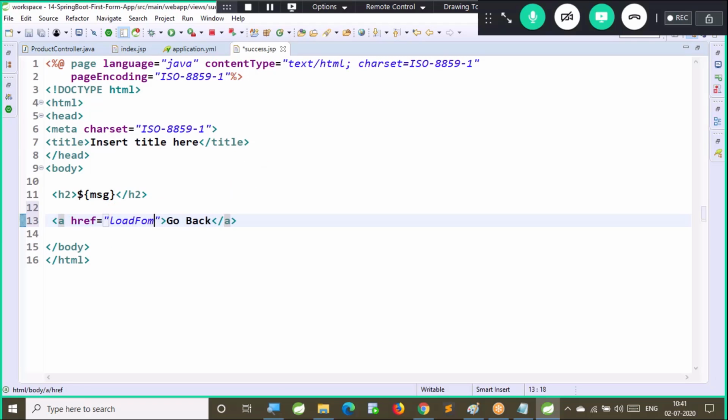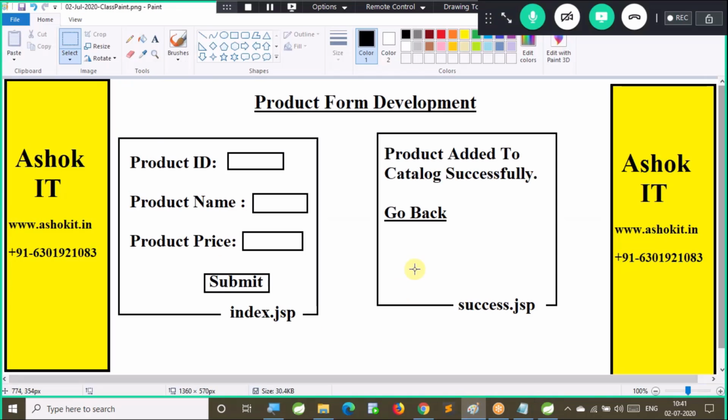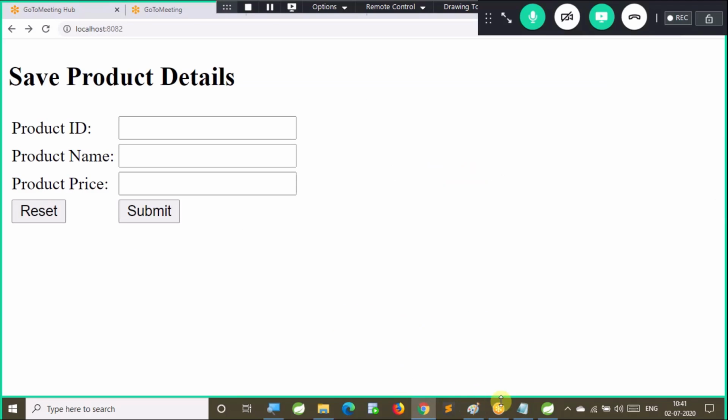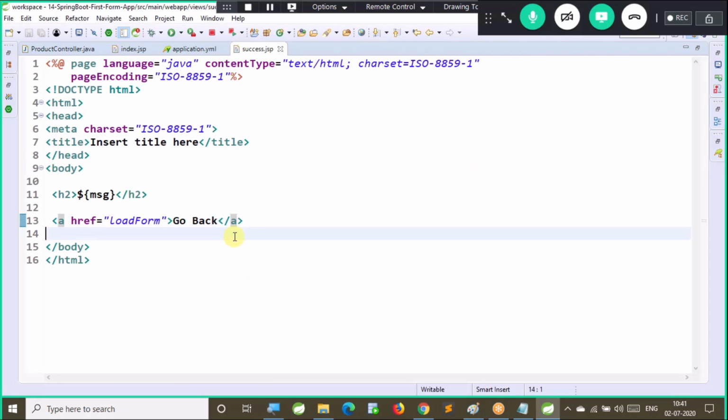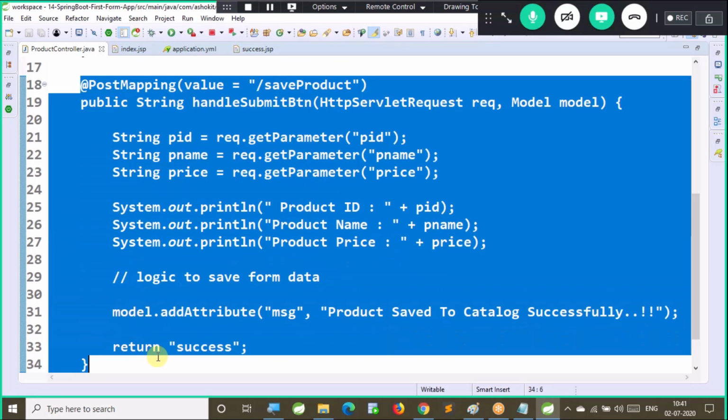If you see our requirement diagram, once you click on the submit button, the message will be displayed in another page where you can click on go back, and you will come back to the previous page. For that I am giving a hyperlink here. So I hope you understand how I have written this second method to handle the form submission and what is the purpose of this success JSP.